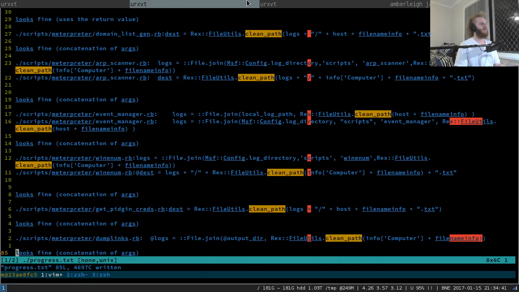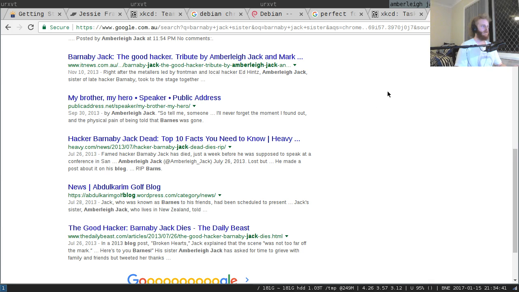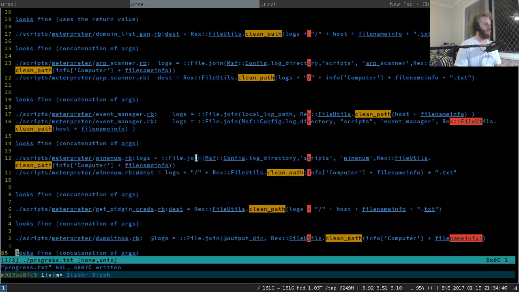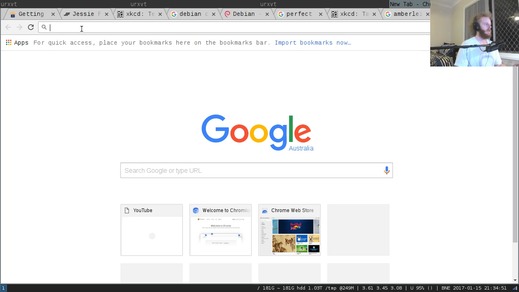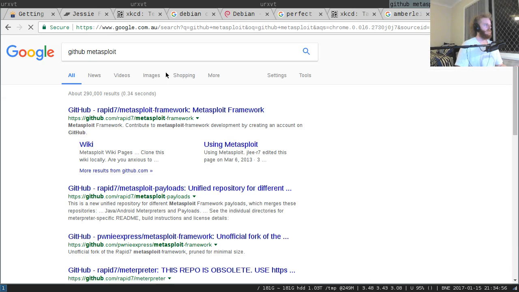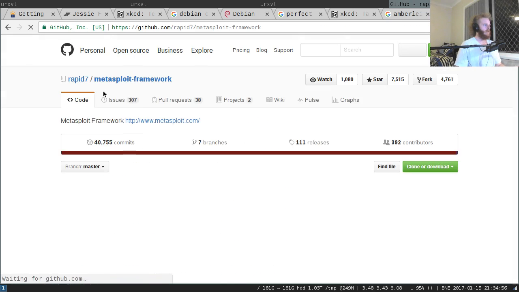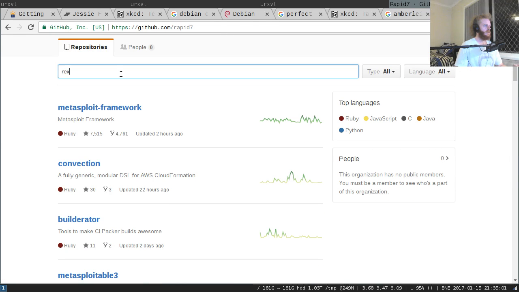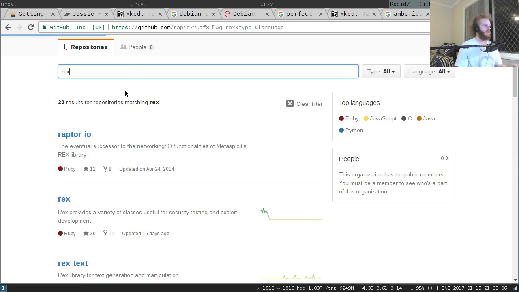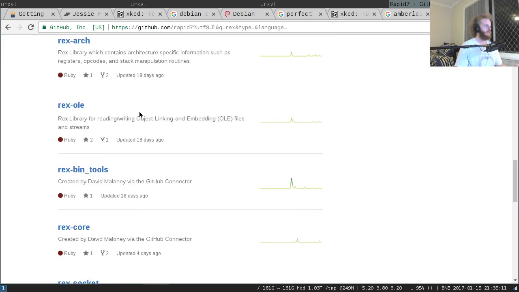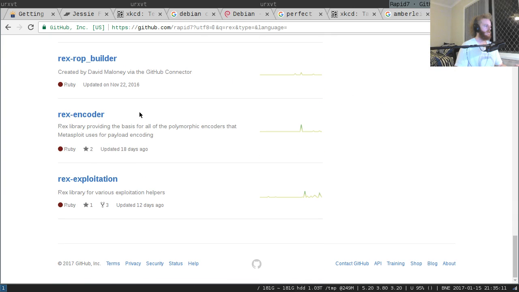Alright, do we need to go through all the Rex library? I'm going to quickly jump over to Metasploit and see if there's anything else that would warrant looking into for this bug, or use of the buggy code. Otherwise, I think I'm going to call it a night. GitHub Metasploit. Do we need to download all the Rex libraries and go through those? Would any of the Rex libraries possibly be using... Oh, there's so many of them.